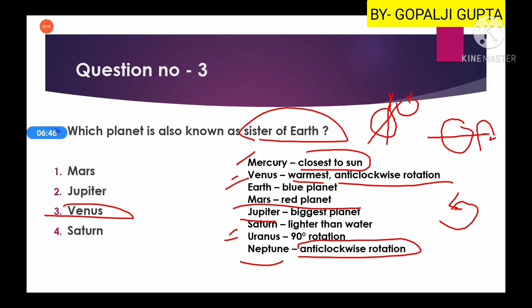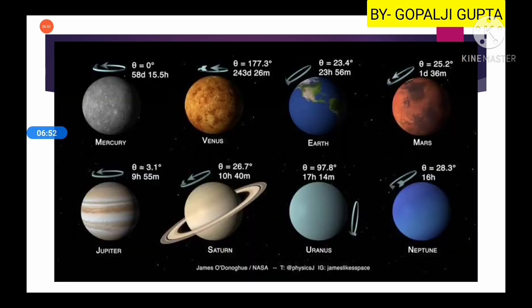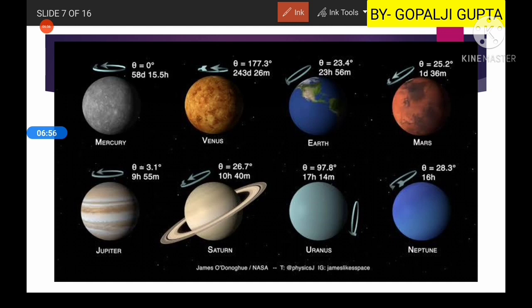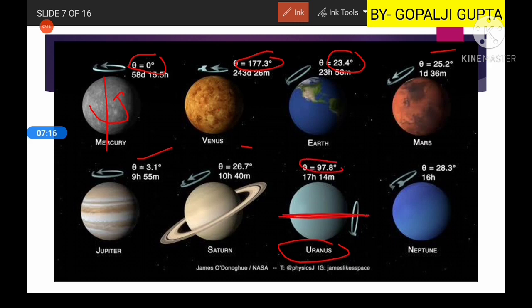And hence, according to our question, the third option is our right answer. So these are the characteristics. You can note them down. Okay, here you can see a lot of things are given. For the axis of rotation, Mercury has exactly vertical rotation. Then you have Venus at 177.3, Earth at 23.5. So all of these are given. Here is Uranus. You have 97 degrees, just perpendicular, just horizontal.